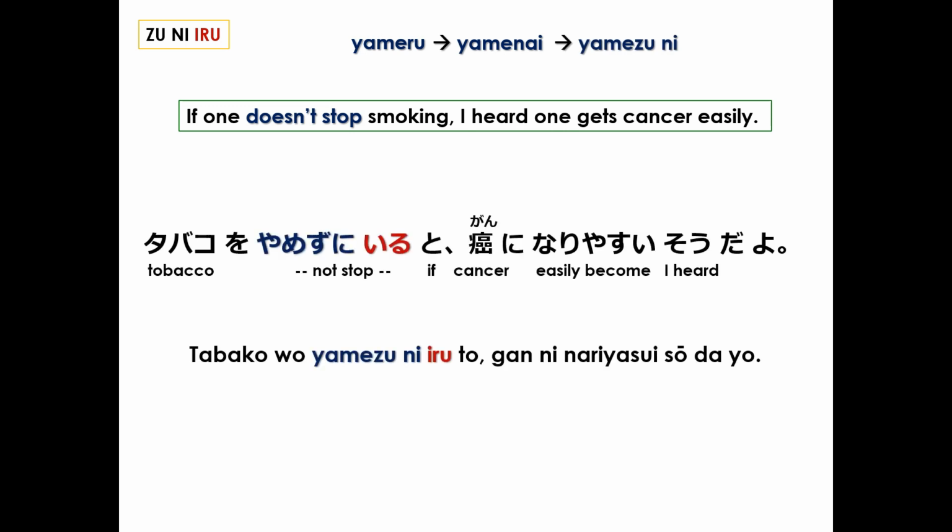If one doesn't stop smoking, I heard one gets cancer easily. Doesn't stop. To stop is やめる. Negative, やめない. Without stopping, やめずに. Translation, タバコをやめずにいると、がんになりやすいそうだよ。Now, so indicates hearsay, and you can review how to make hearsay sentences in lesson 87.